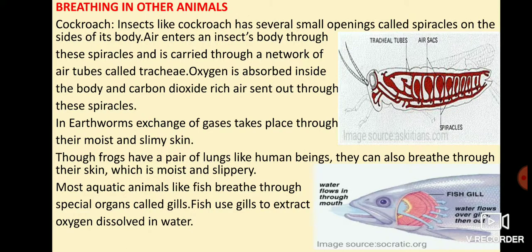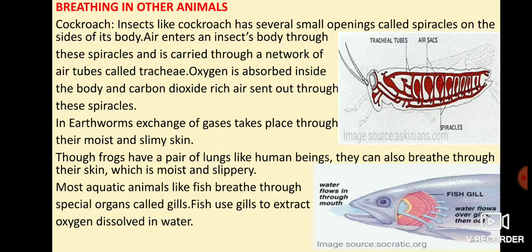Now in earthworm, as you know, the body of earthworm is very moist, so we can say the skin of earthworm is very moist, thin and slimy. So exchange of gases takes place through their moist and slimy skin, and then oxygen mixes with blood and reaches each and every cell for respiration.